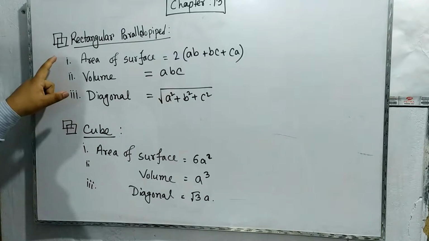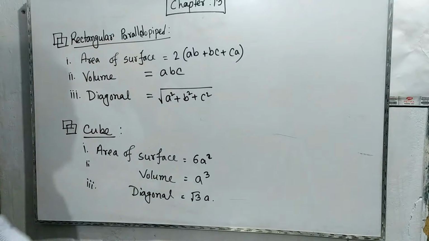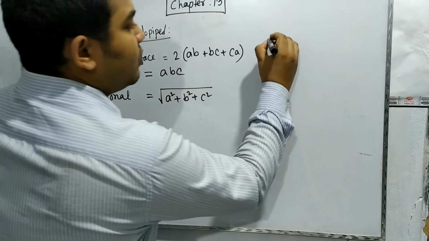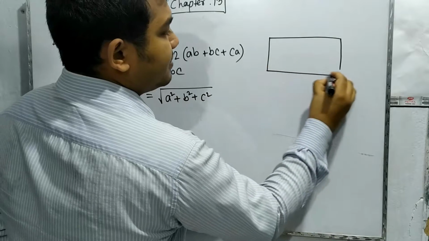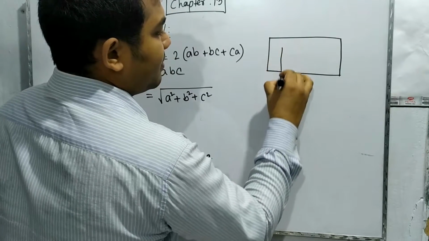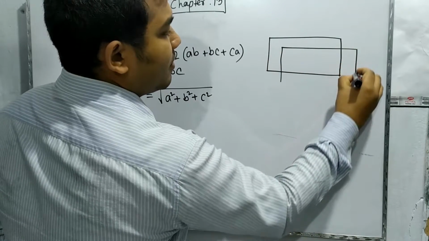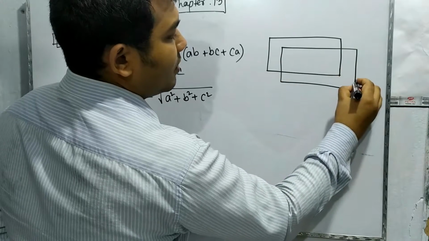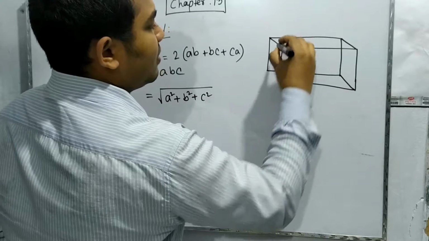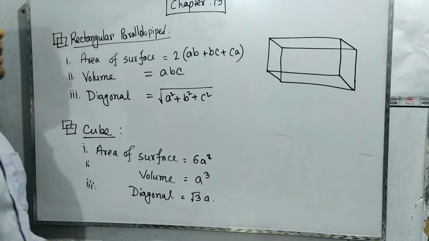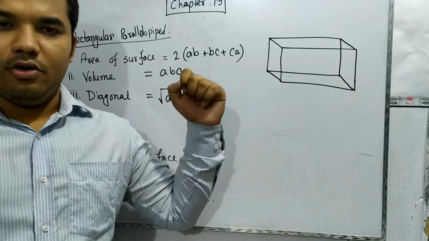Here we need to know the formula of the rectangular parallelepiped. What does a rectangular parallelepiped actually look like? It can look like this. Suppose this is a rectangular parallelepiped.